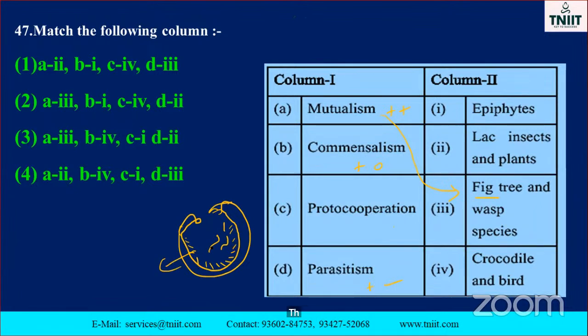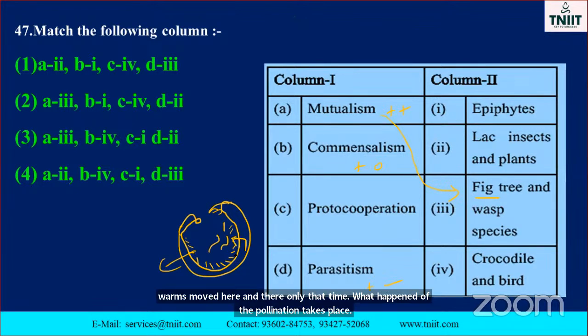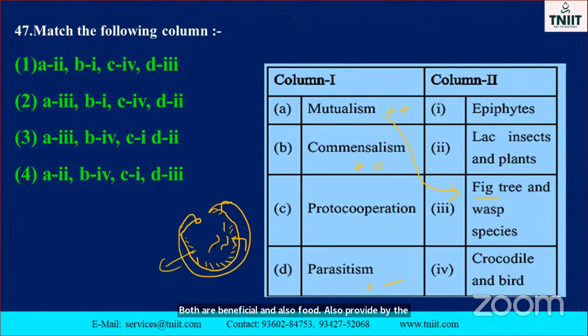So both are beneficial. Food is also provided by the tree, and at the same time the pollination is done by the worms. So both are beneficial. So where is that? Commensalism. Okay, my dear, so commensalism means what is that?